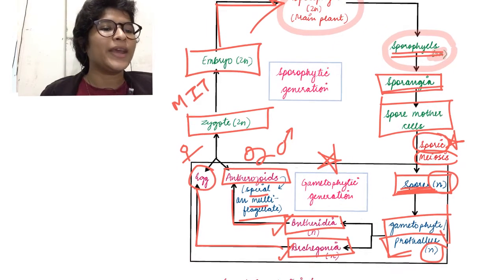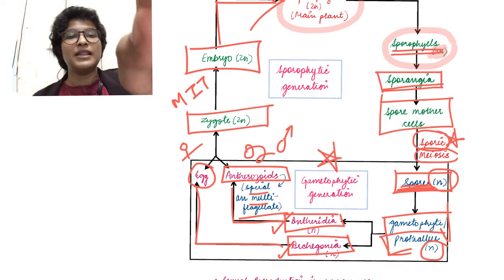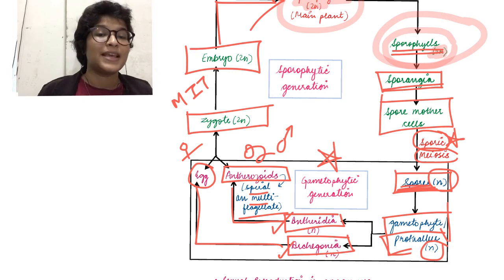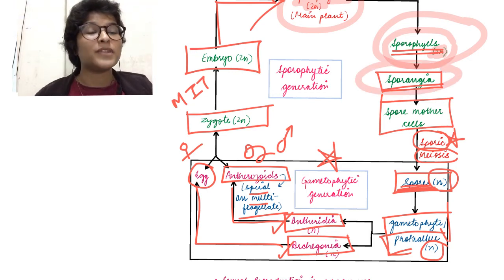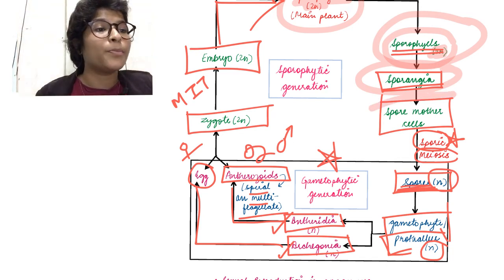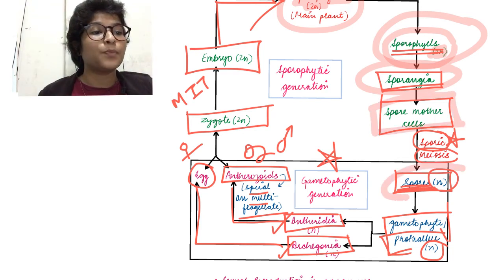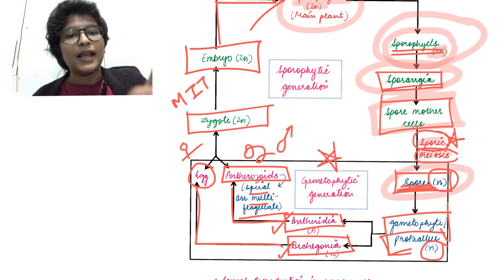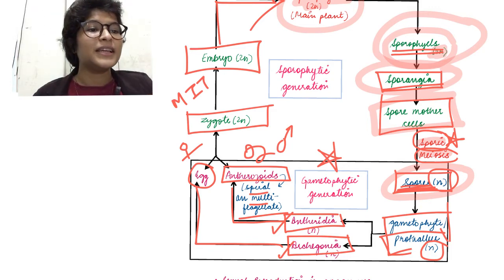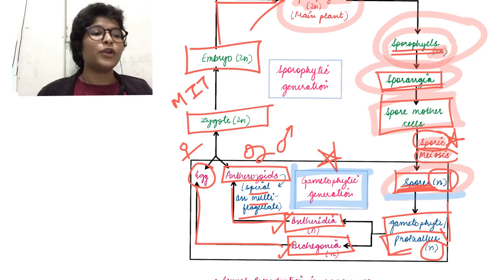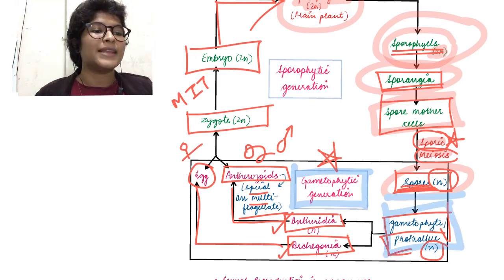Okay, so quick revision. We have the main plant body which is 2n or a sporophyte, which will have something called sporophylls. Sporophylls will form sporangia which is a bag like structure which forms spores. अब sporangia के कुछ cells बनाएंगे spore mother cells जो कि बनाएंगे spores by sporic meiosis, ठीक है। Now after this I'll change color. From this starts the gametophytic generation, ठीक है। अब कैसे चालू होती है? Spores will germinate to form the gametophyte prothallus.